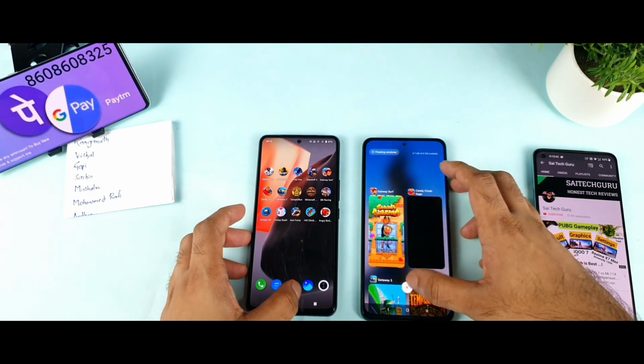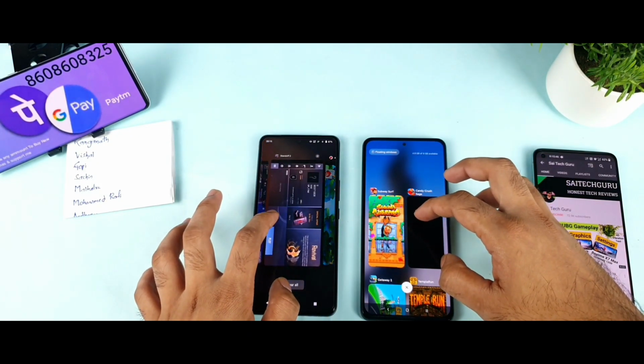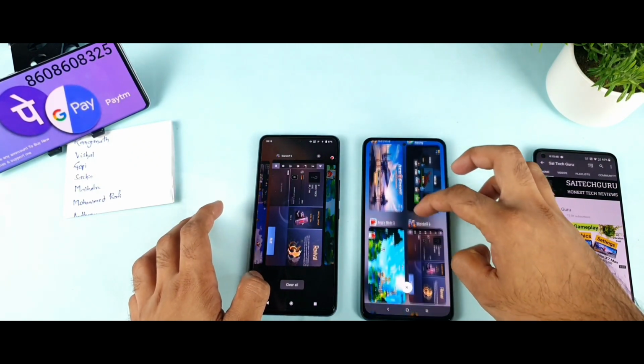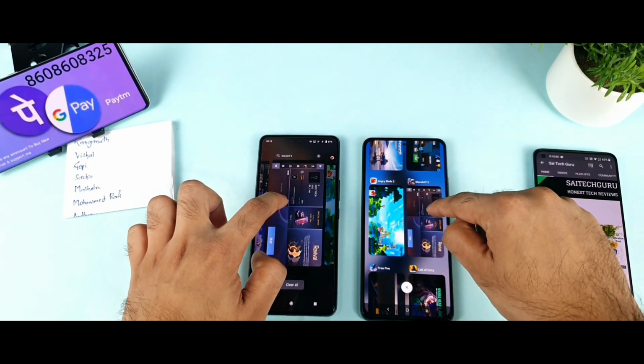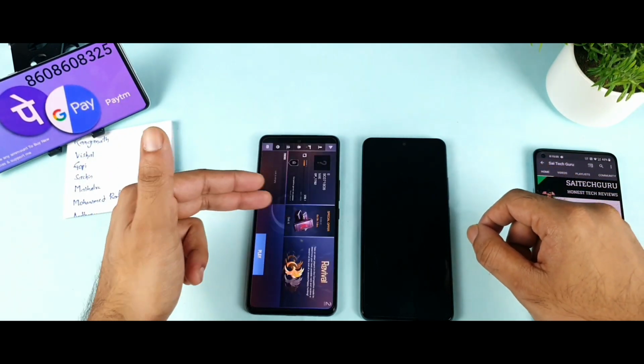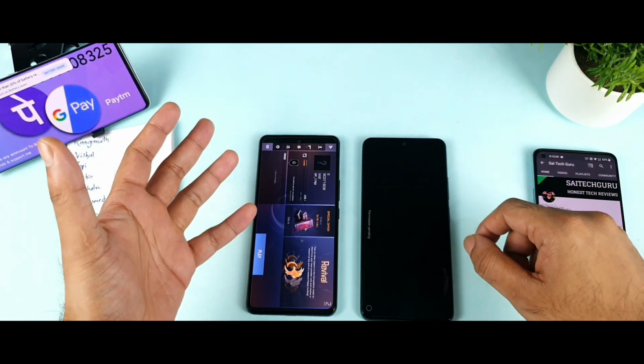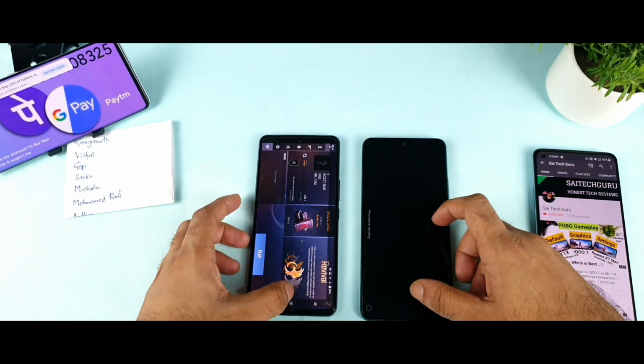Got open. And the next game is Standoff 2. Let's see where Standoff 2 is. You should see it from the multitasking. As you can see, now we can see it. Let's see. I don't know, because here it's connecting. At least the game did not close. As you can see in the iQOO 7, the game did not even close. That's fantastic, friends. Wow.